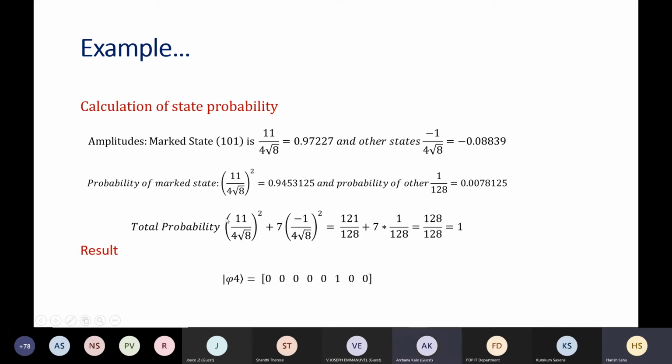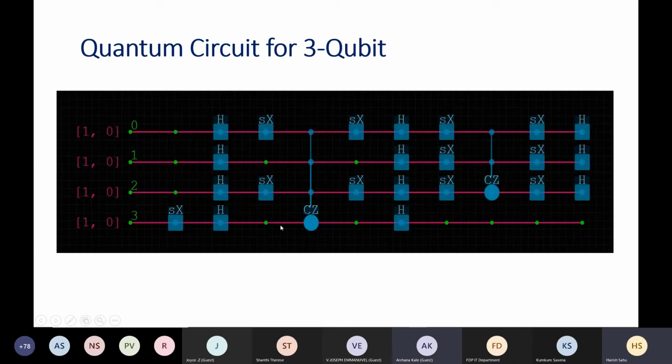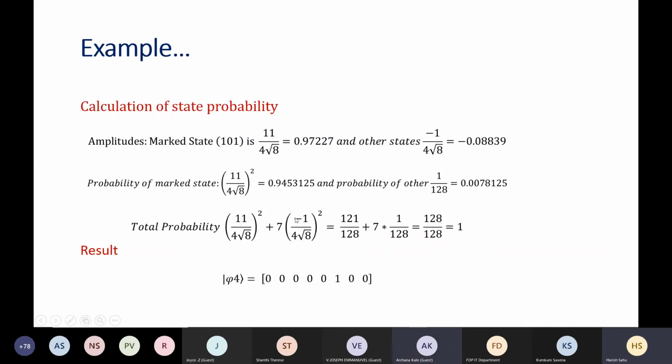Now, if you see, total probability will always be 1. So we can see here also that probability of the desired state plus 7 times the probability of a non-desired state, if we solve that, it is coming to 1. It should be 1.